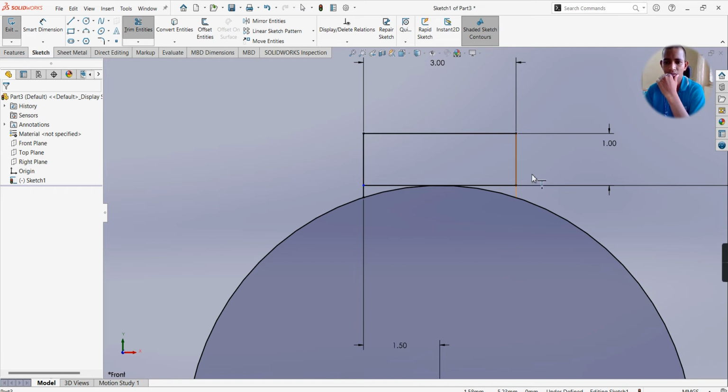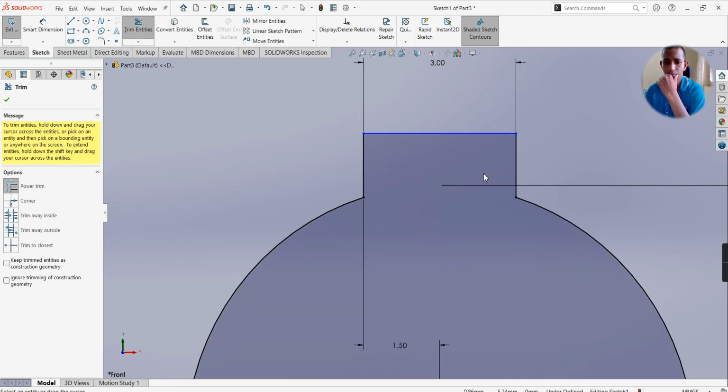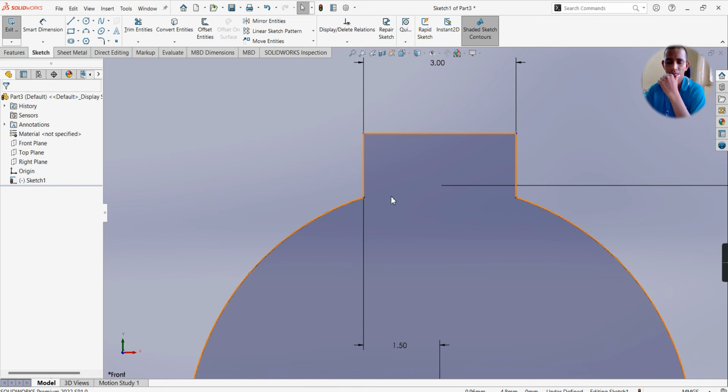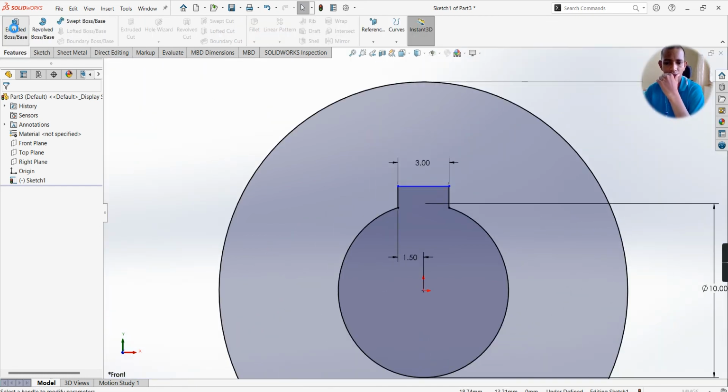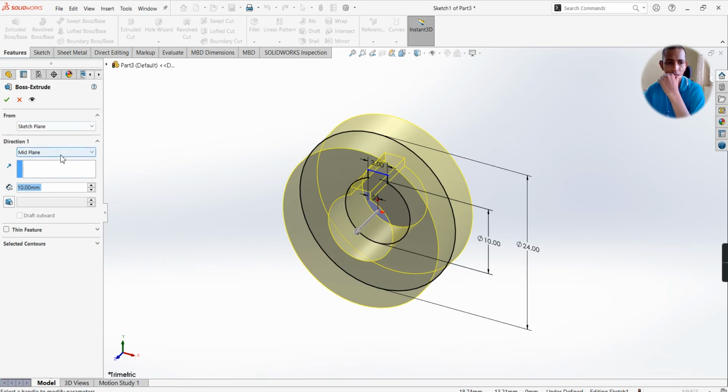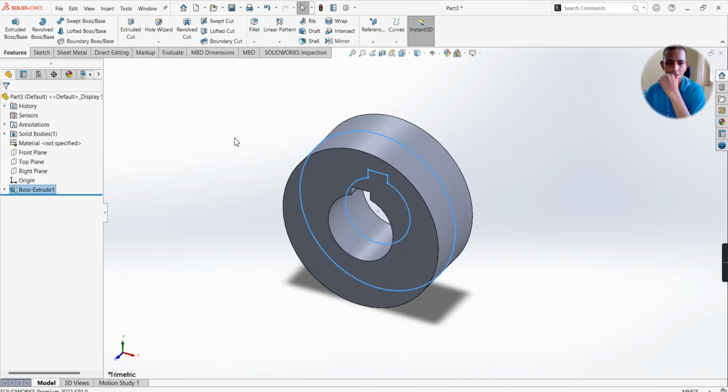Just place your cursor on the line, it will show the extension up to this circle. Now select trim, this unwanted arc and line. Now select features, extruded boss base, mid plane and 10 mm, select OK.